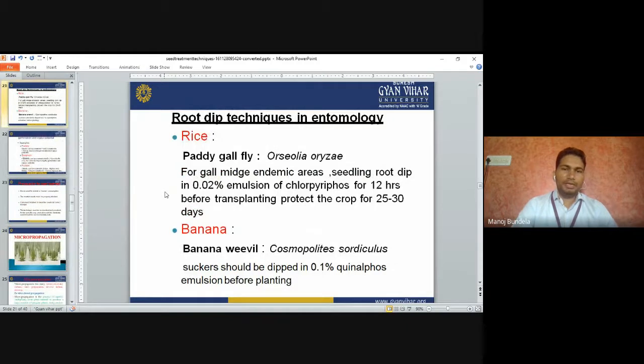Root dip techniques in entomology. For rice, we can go for paddy gall midge. In endemic areas, seedling root dip in 0.02% emulsion of chlorpyrifos for 12 hours before transplanting. This protects the crop for 25 to 30 days.